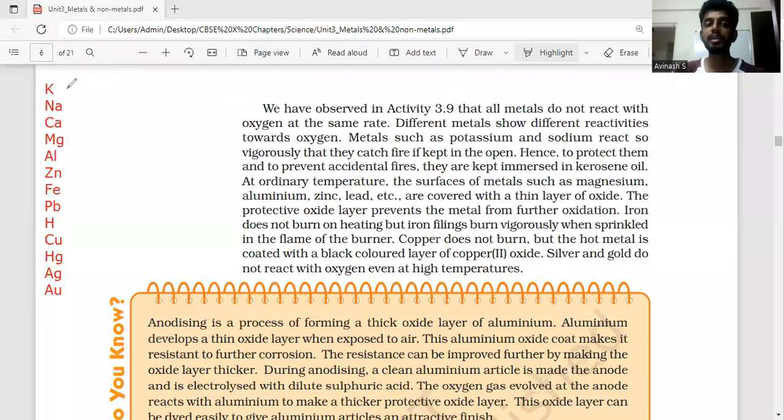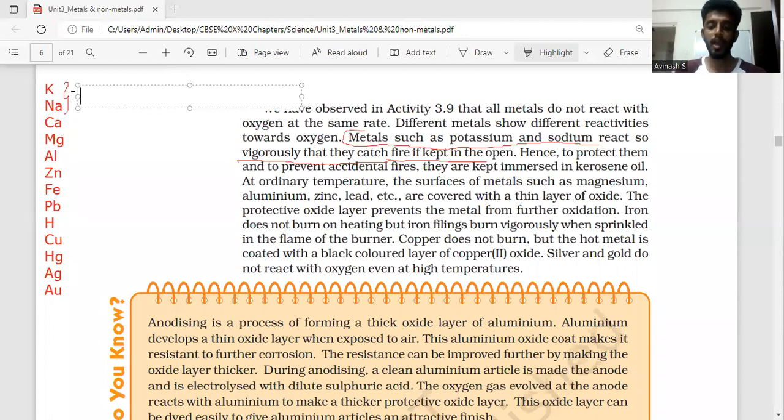So I have listed down the reactivity series on the left-hand side, just the symbols. Whatever is at the top is most reactive and whatever is at the bottom is least reactive. Now with this understanding, if you look at how different metals react with oxygen, we can clearly see metals such as potassium and sodium react vigorously, which means whenever we bring oxygen near potassium or sodium, they can readily catch fire. They will immediately catch fire and react vigorously. This is about potassium and sodium.